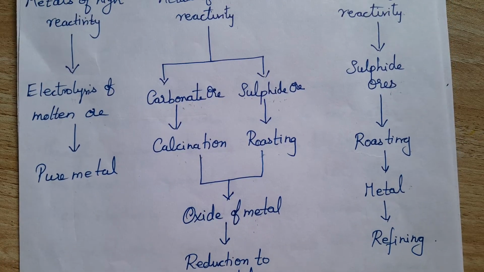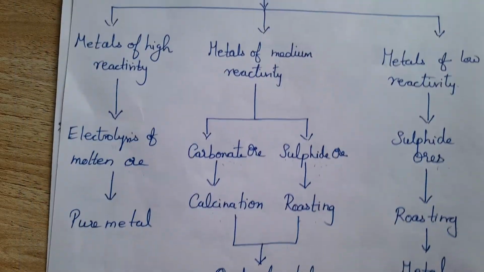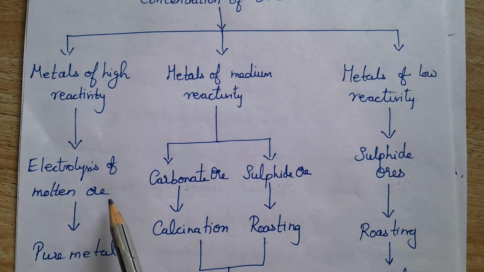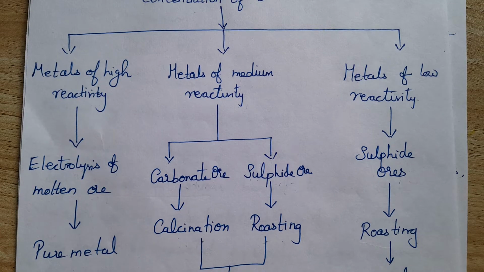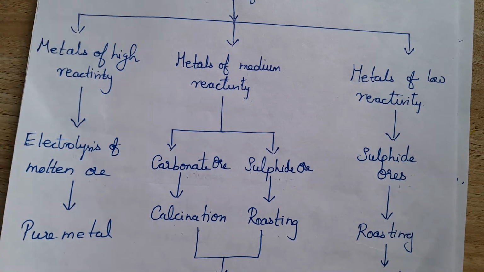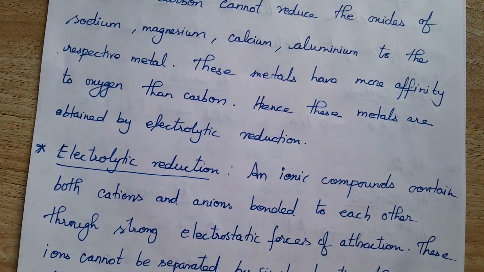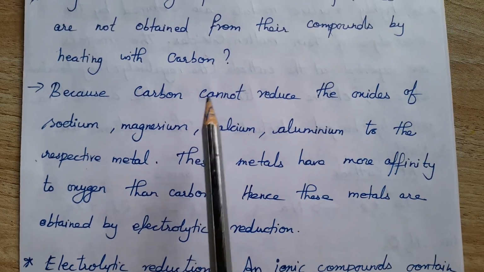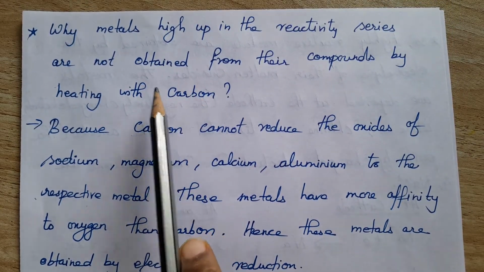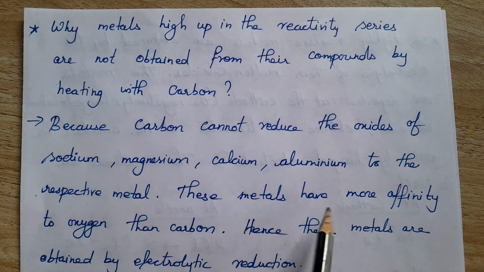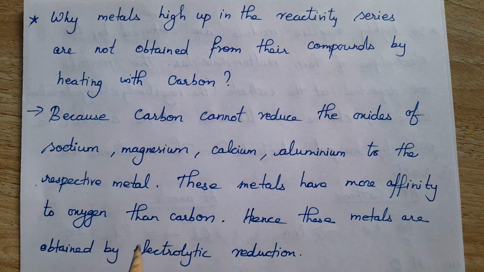Then the last one is metals of high reactivity. We are going to extract the metal only using the electrolysis of molten ore. Why are we not going for reduction of the oxide using carbon? Because these highly reactive metals have more affinity to oxygen than carbon, so they cannot be reduced using carbon.